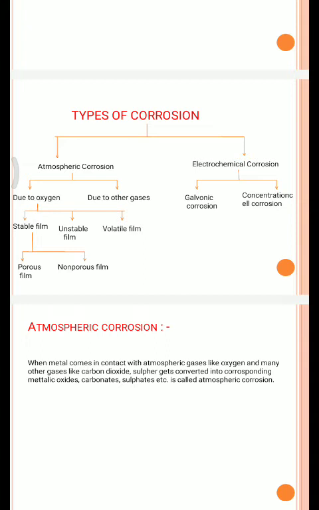The volume of the metal oxide is less than the volume of the metal, so the metal oxide does not spread evenly on the whole surface of the metal, so it develops pores and cracks, and the area under those pores and cracks is again metal, which comes in contact with oxygen and gets converted into metal oxide.